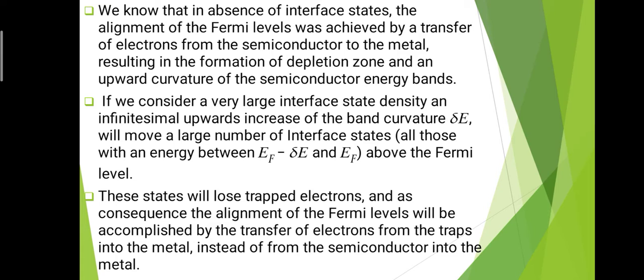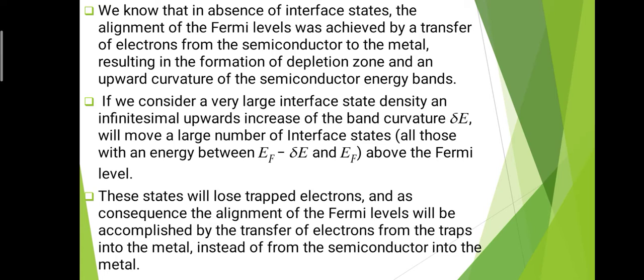Due to that band curvature, a large number of interface states move. But which interface states? The interface states which have energy between EF minus ΔE and EF. That means the interface states having energy from EF minus ΔE up to exactly the Fermi energy level will move above the Fermi energy level.